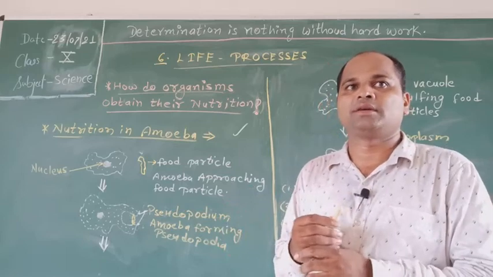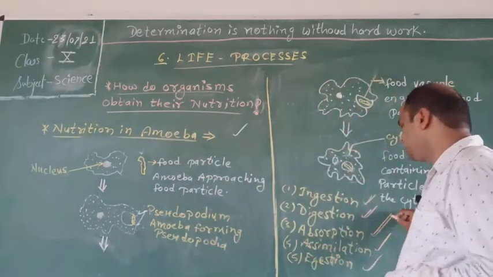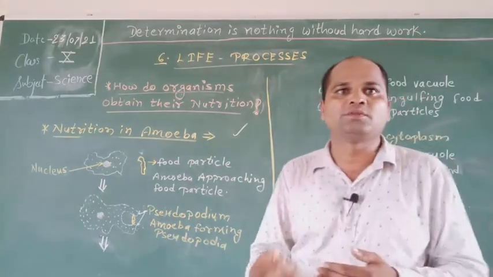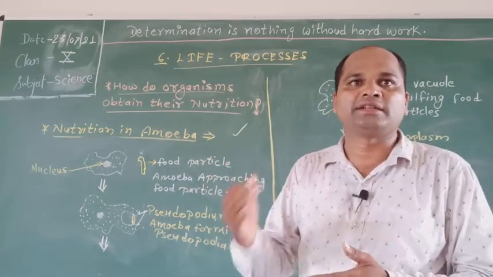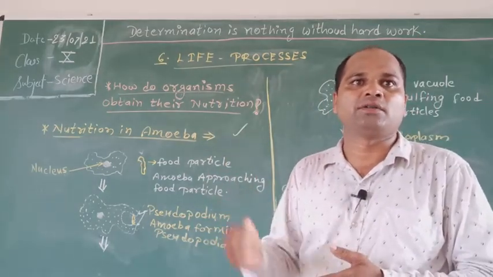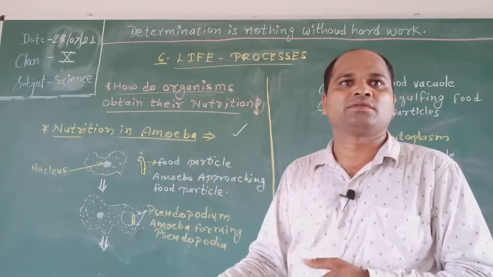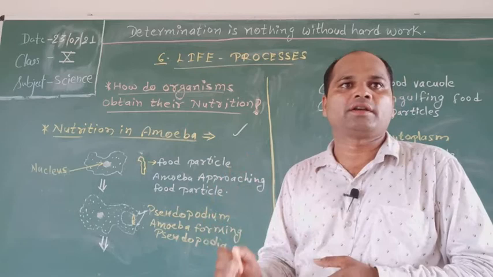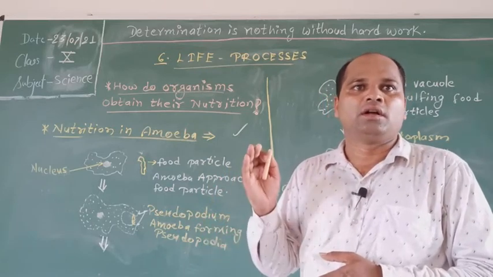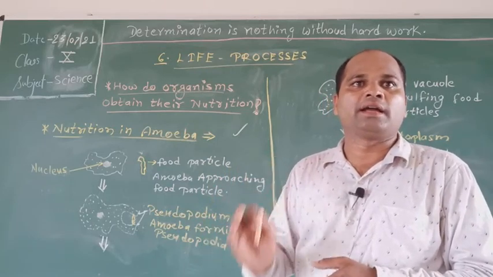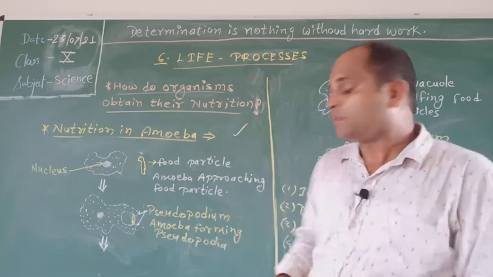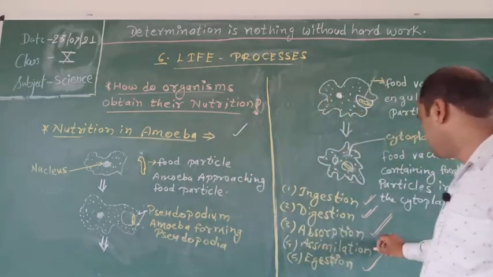The next step is absorption. In this process, the digested food then passes out of the vacuole into the cell or cytoplasm. The food vacuole is now left with only indigestible substances. Then next is assimilation.